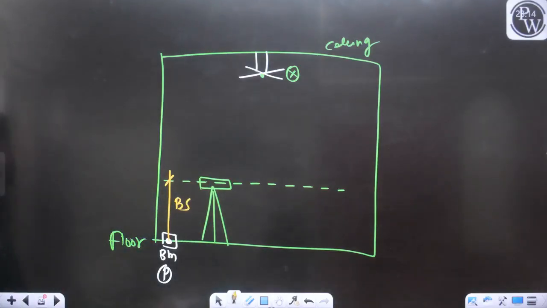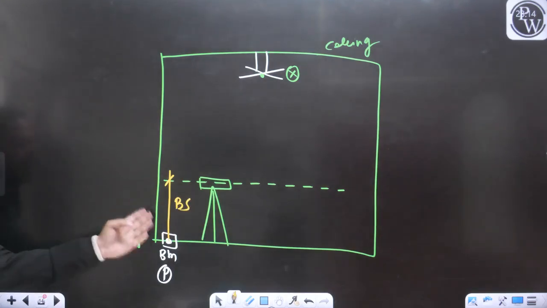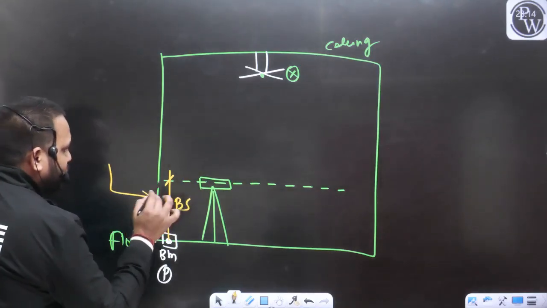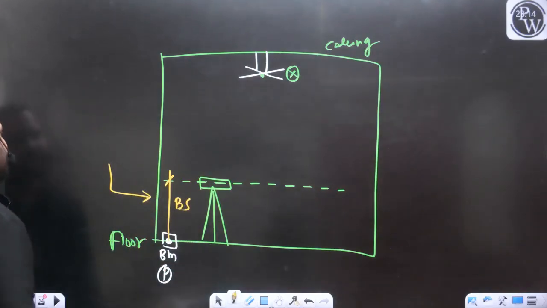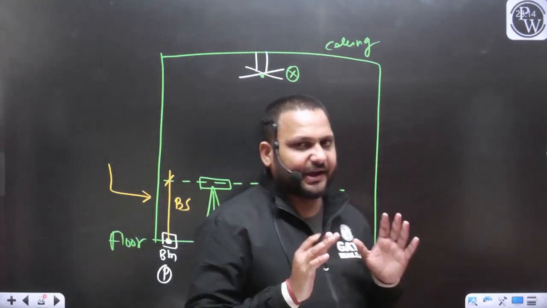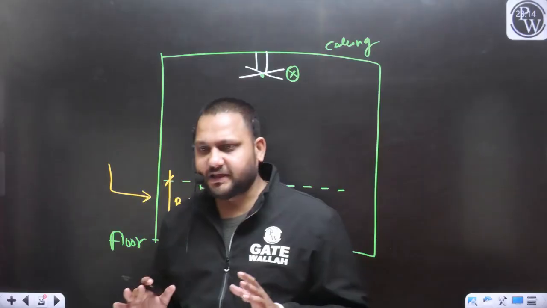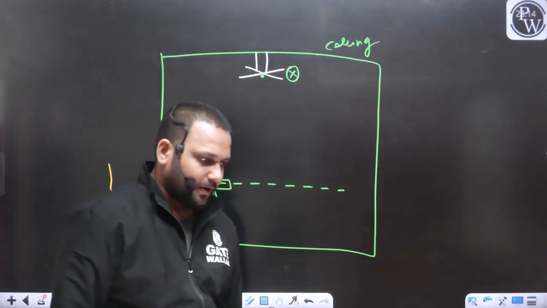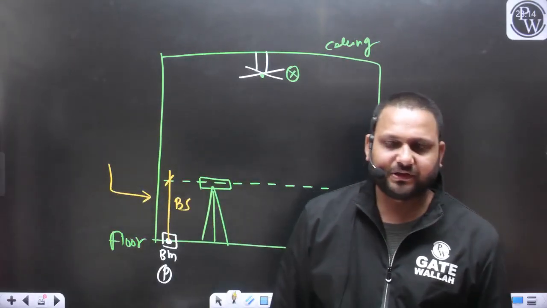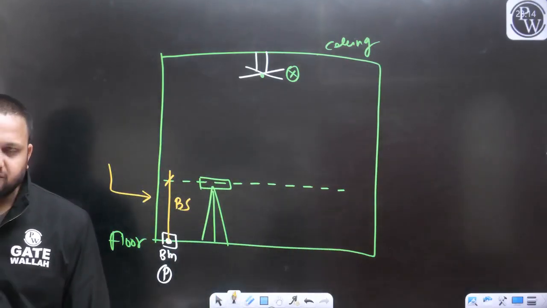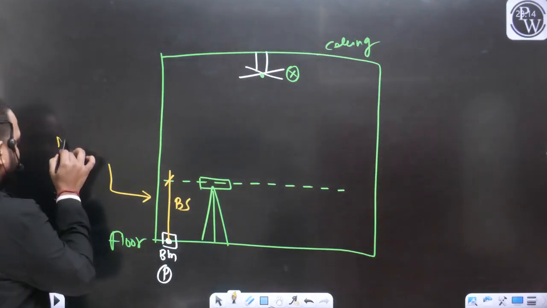Because this is the first reading that we are taking on the benchmark. Can you please tell me, to take this backside reading, do you have to place the staff in the normal position or in the inverted position? This backside reading on the benchmark, you have taken on the normal position of the staff or the inverted position? So definitely this is the normal position of the staff.